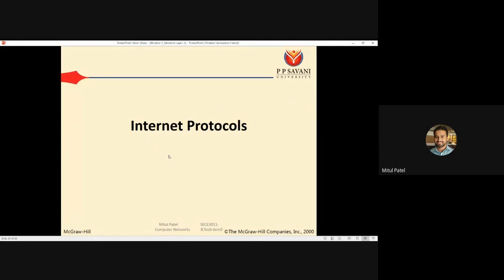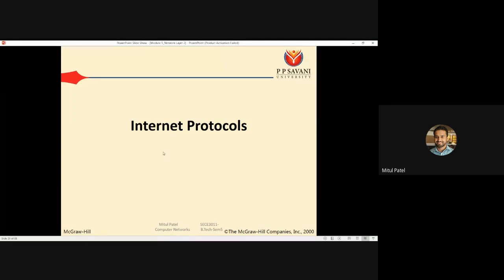When we have to send some data from one network to another network, at that time we require the routing algorithms. The implementation of routing algorithms is called a routing protocol. RIP uses distance vector routing, OSPF uses link state routing and BGP uses path vector routing. So distance vector routing, link state routing and path vector routing are the three routing algorithms, and their implementations are RIP, OSPF and BGP.